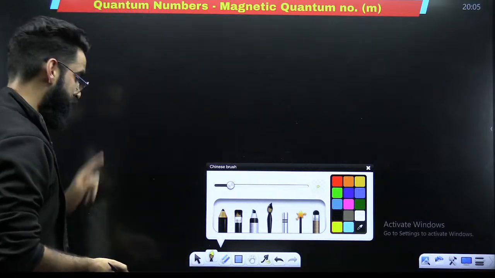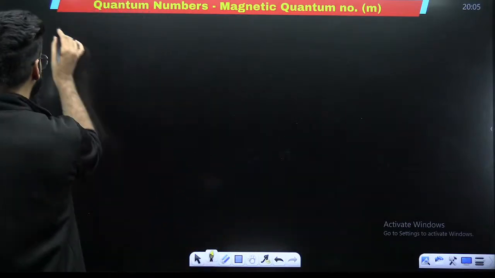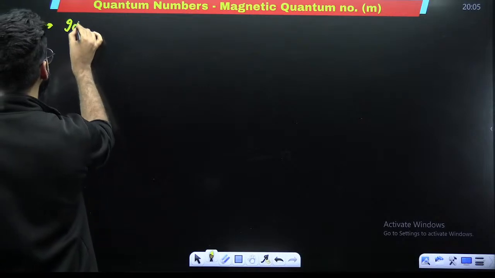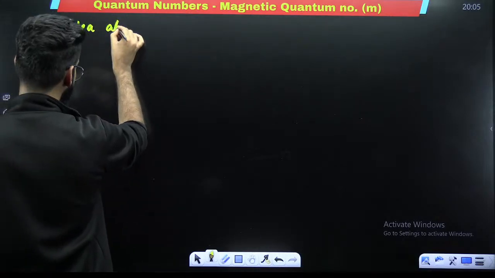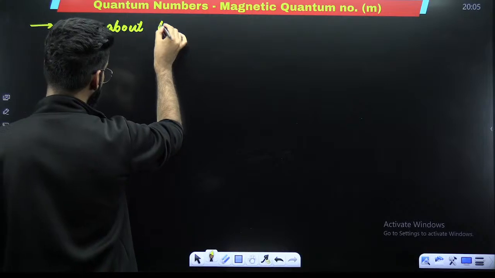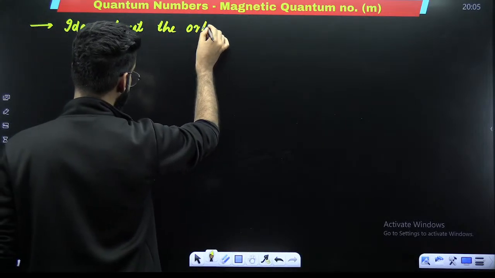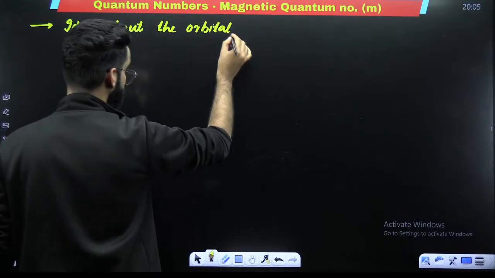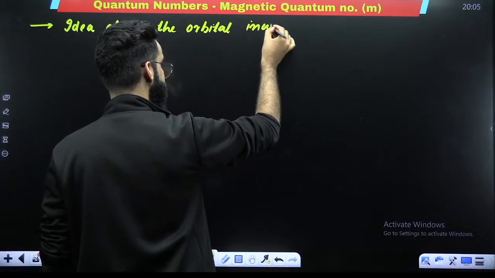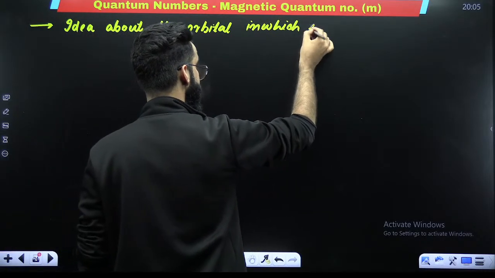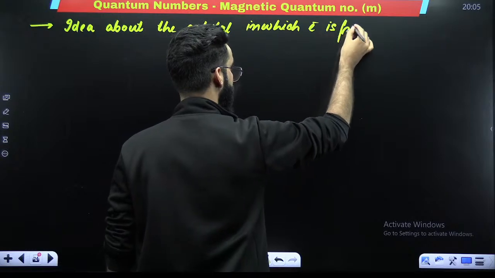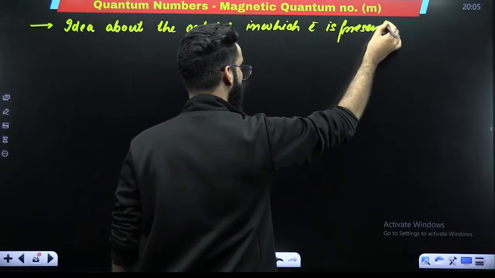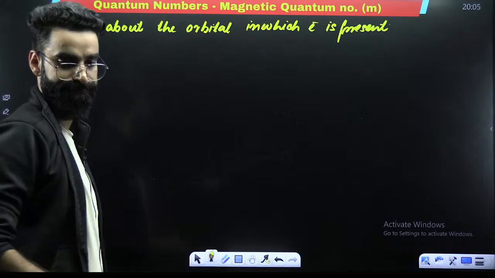Now this magnetic quantum number is going to give us the idea about the orbital in which electron is present.